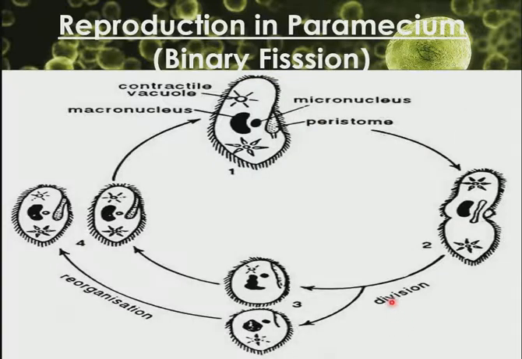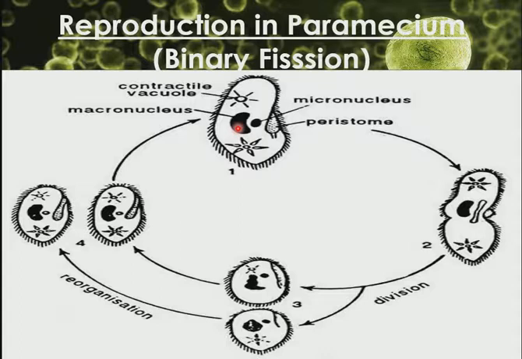Binary fission also occurs in Paramecium, but this occurs during favorable conditions, just like in amoeba. Here we have two types of nucleus: the micronucleus, or small nucleus, and the macronucleus, or large nucleus, or mega nucleus.